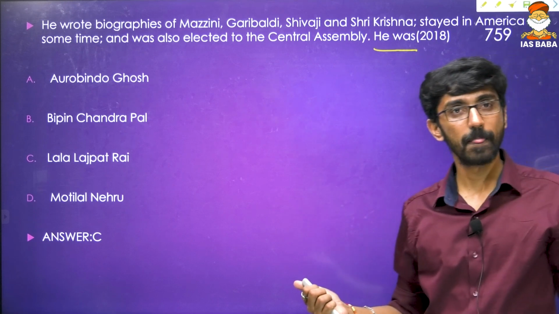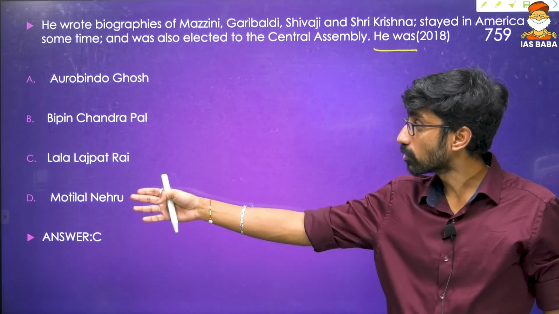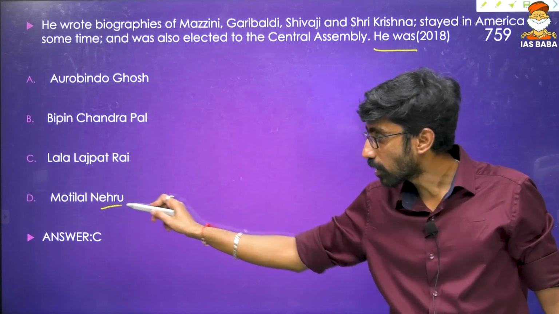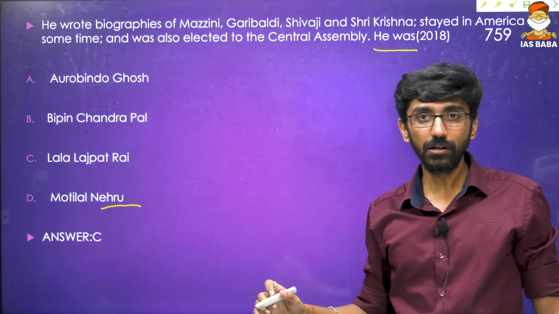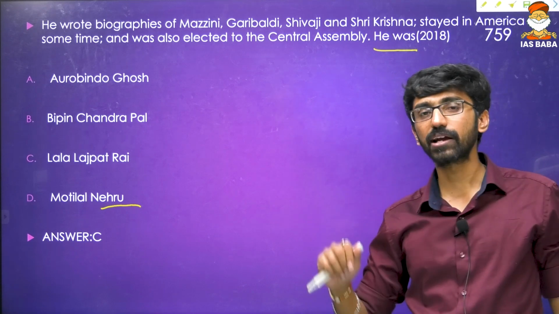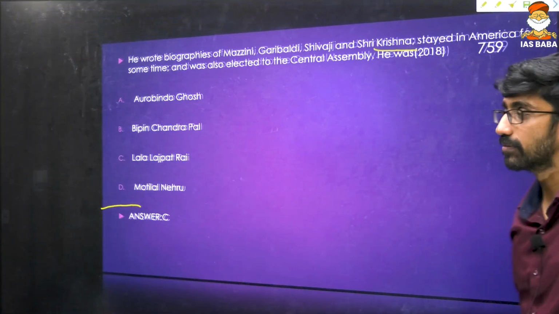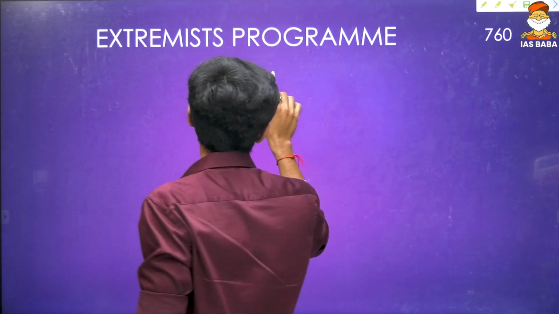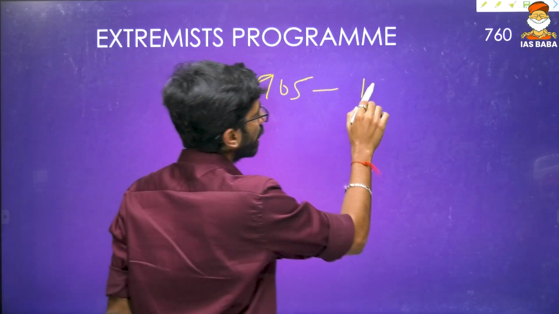In this phase we also talk about individuals like Lajpat Rai, Bipin Chandra Pal, Aurobindo Ghosh, Motilal Nehru. We'll talk about the Nehru Committee; that question was also asked way back in 2011 or 2012. We'll see that question. Now, this is the extremist phase we're talking about, 1905 to 1919.